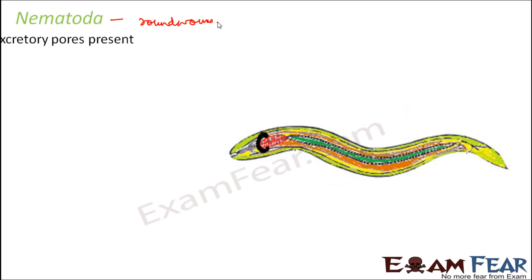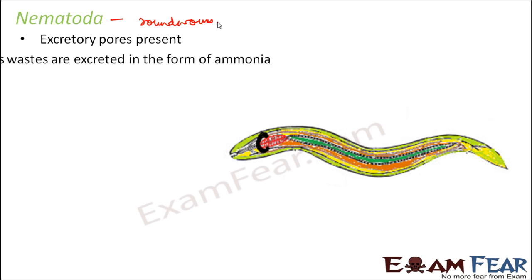Next are the nematodes. Nematodes are the roundworms. An example of nematodes is Wuchereria. This is how they look. Now these nematodes have specialized excretory pores. Even though they do not have specialized organs, they have minute openings called pores, and they are only for the purpose of excretion.